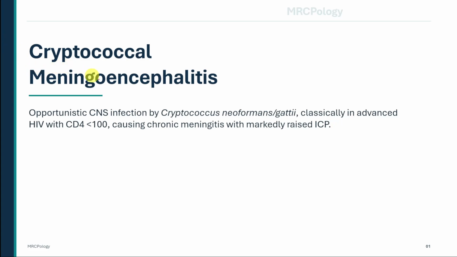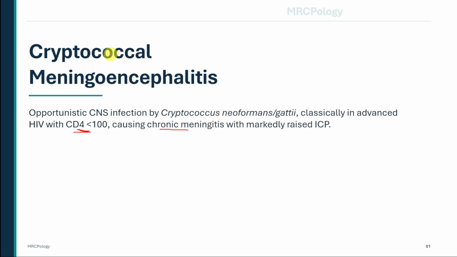Imagine a patient with advanced HIV who presents with several weeks of headache, low-grade fever, vomiting, and blurred vision. On examination, they are drowsy, but the neck stiffness is surprisingly mild. The key question is whether this is bacterial meningitis, tuberculous meningitis, viral encephalitis, or an opportunistic fungal infection. In an MRCP setting, advanced HIV with a CD4 count below 100 and a chronic meningitis picture should immediately make you think of Cryptococcal Meningoencephalitis.